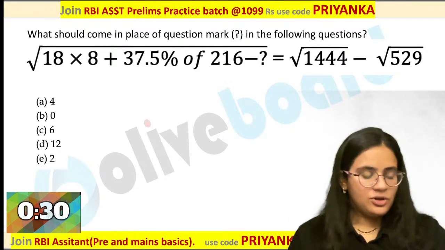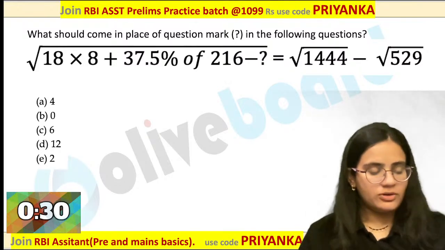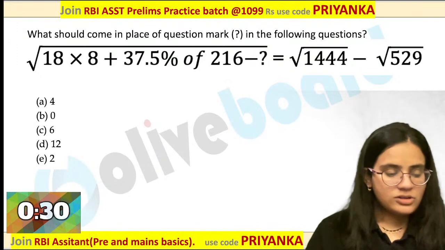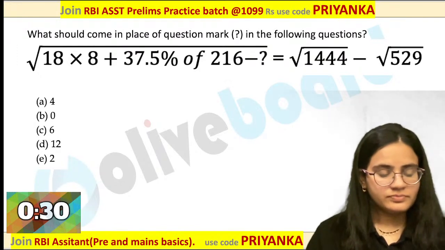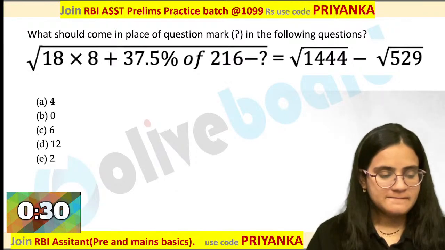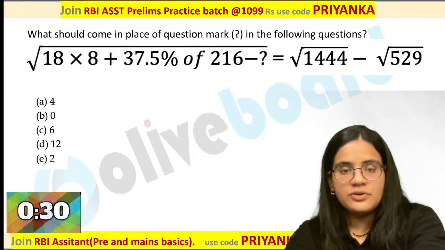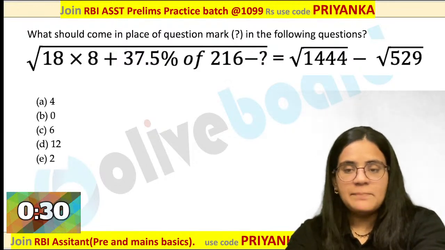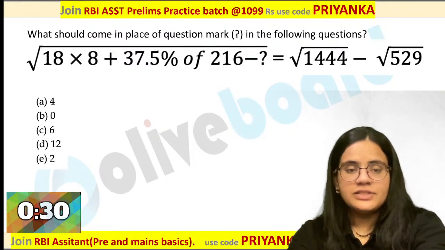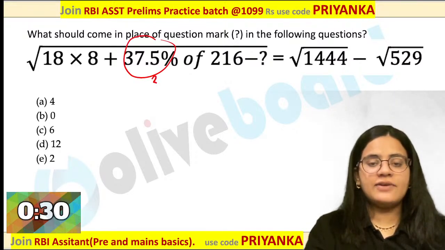Utkarsh is saying 0. I got the first answer here by Utkarsh as 0 over here. What about others? Ankit is also saying 0. Dhruv is also saying 0 here. Very good. 0 is the perfect answer, guys. Very good. 0 is the perfect answer. How will you do this? 37 by 5. Please remember this fraction. It is 3 by 8.